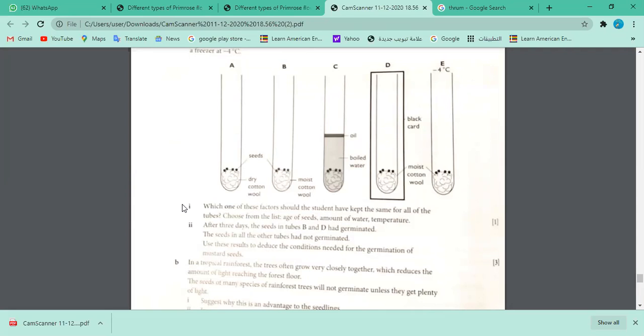Why not temperature? What do you think? If the temperature were constant, wouldn't it affect the germination, do you think? Yes, sir, it will, as it is a factor of it. So what makes you say that? That's true, the answer is correct. Age of the seed is very important, but how? Why didn't you pick temperature? Why did you pick age of seed? Is there any special explanation or reason for that? Anybody would like to comment?